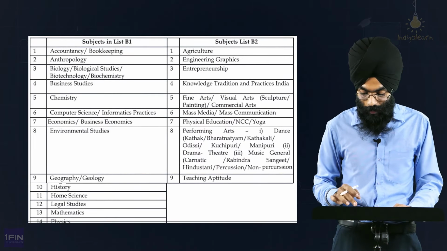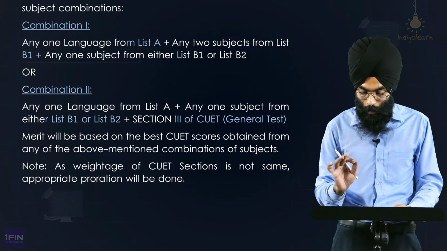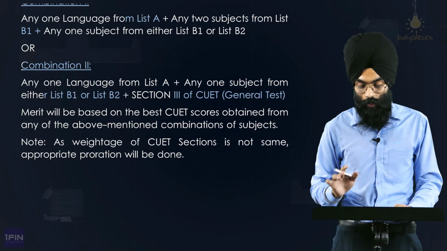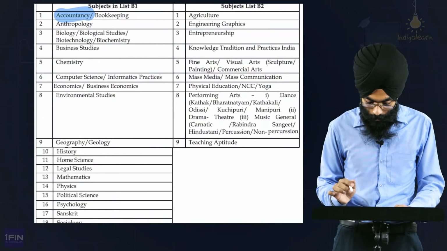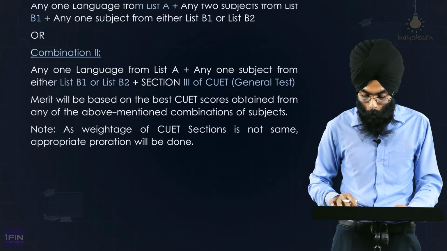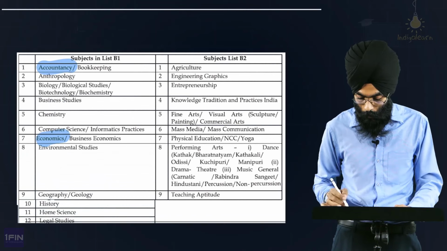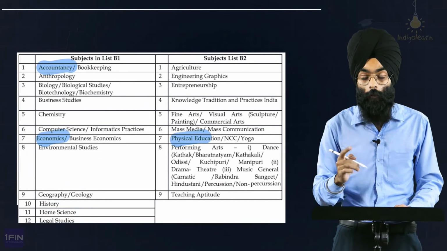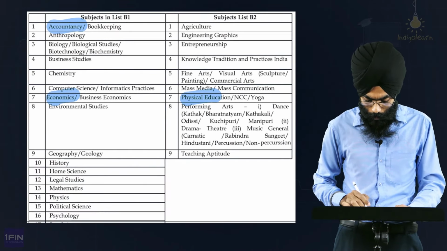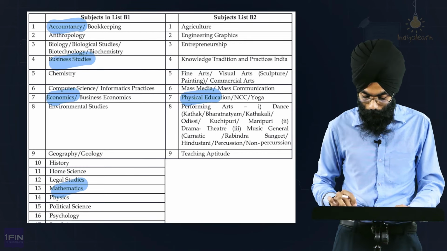Now again, the subjects in list B1 and B2 remain the same. Let me give you an example of combination 1. From list A, they have said English taken, and any 2 subjects from list B1. So let's say you take accountancy and economics. And they have asked for one more subject out of B1 or B2. If you have decided you want to go for physical education and you have the subject, you can go for it. Otherwise you can also take mathematics or an additional subject, which could be business studies.